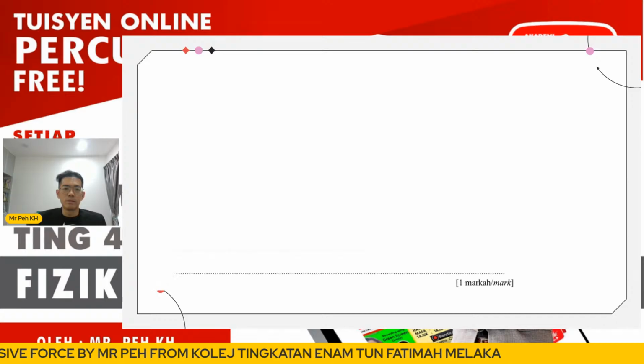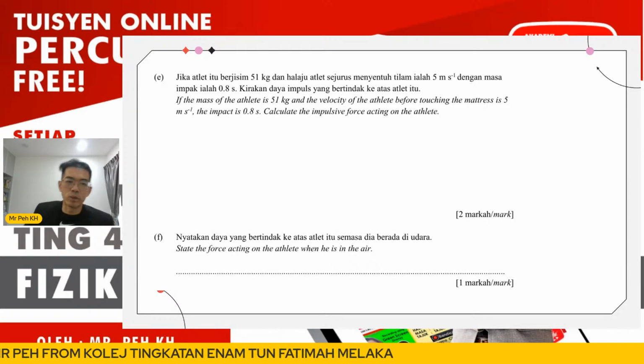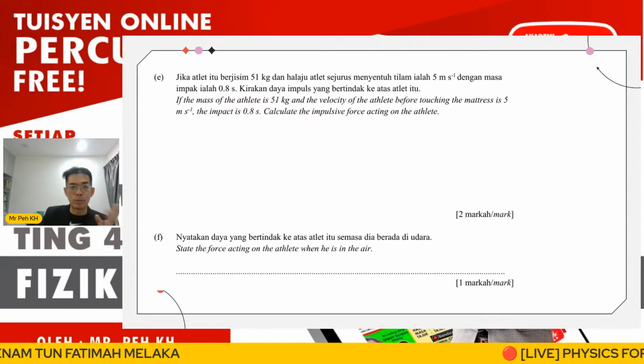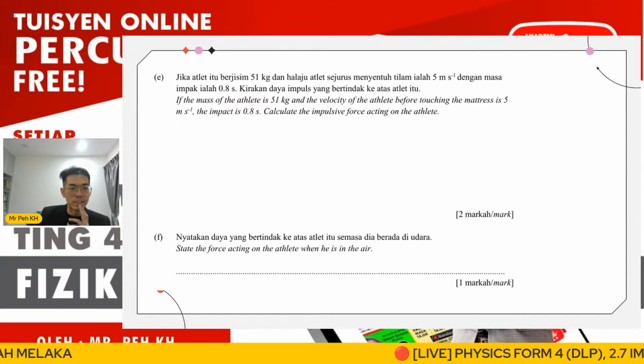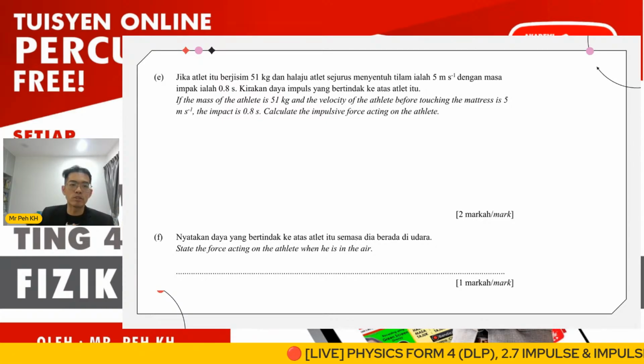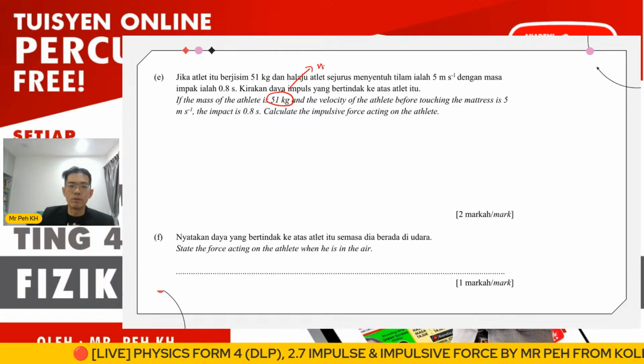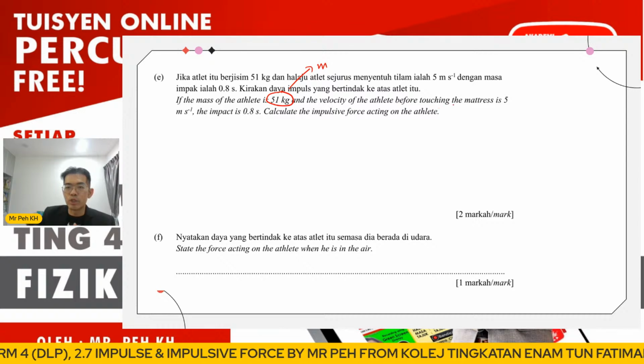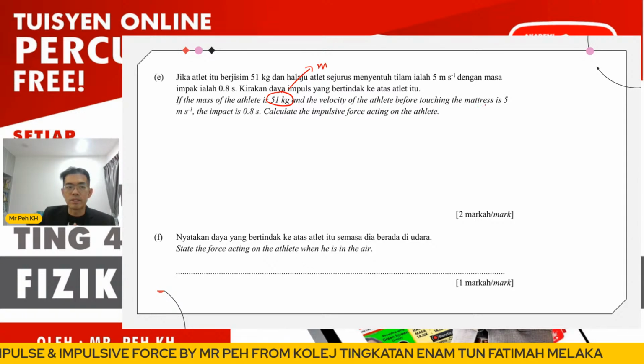Okay, so here, the continued question will be E. You can see here it is a calculation question. So when this is a calculation question, this will be learning standard 2 for today. So if the mass of the athlete is 51 kg, the velocity of the athlete before touching the mattress is 5.